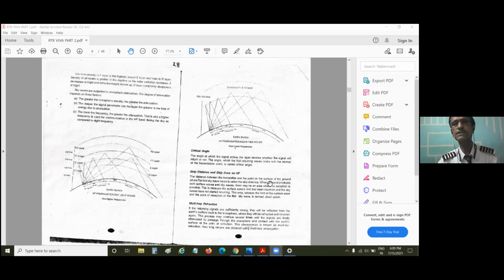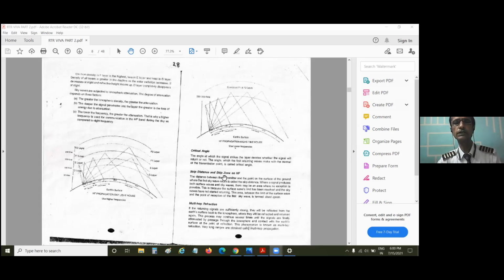Between the point where it came and where the last ground wave ended, there is no ground wave and no sky wave. Absence of both. This is known as zero signal zone or dead zone, or this is also known as skip distance. You can call it the dead zone, or you can call it a zero signal zone, where you will not get anything, no signal at all. Okay.